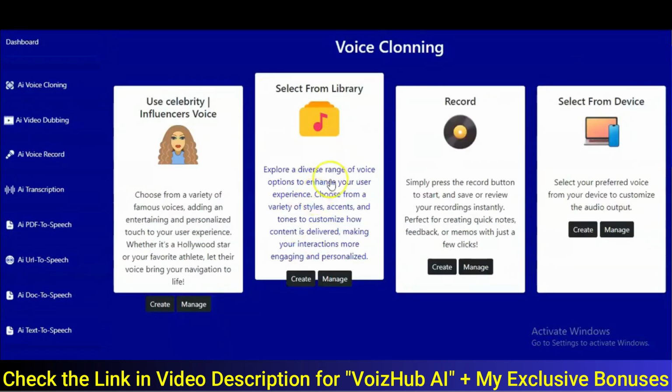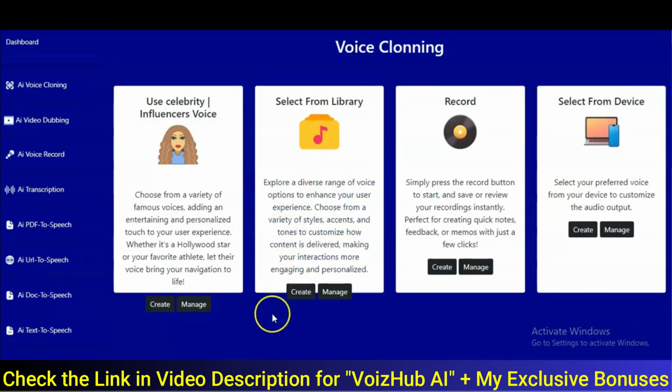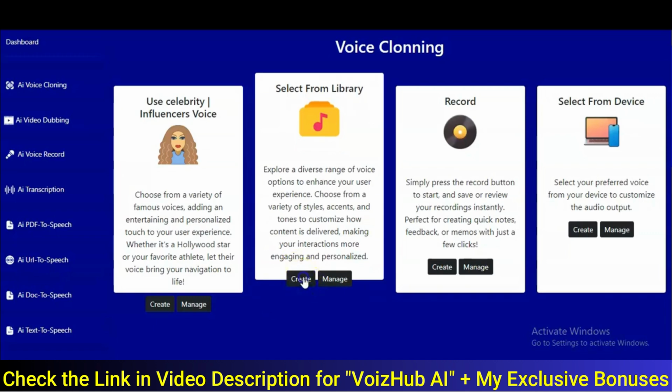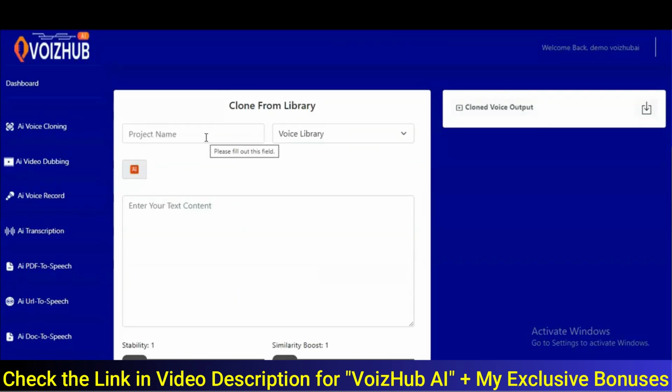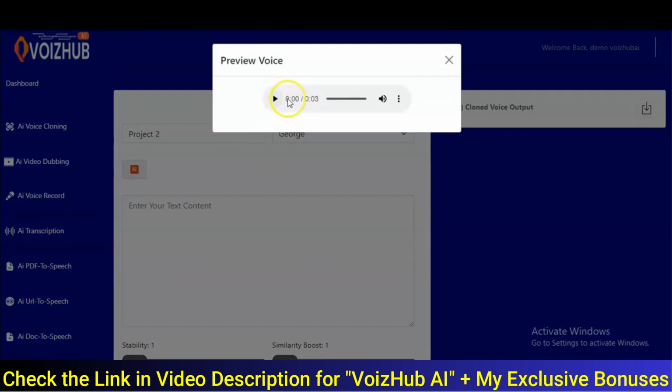Right. You can also select from library, right, where you can explore a diverse range of voice options to enhance your user experience. Right. Then you click on create. As usual, you name your project. Right. Then you pick your voice here. Let's say church. You can as well play the voice, right? You preview the voice before you make use of the voice, right?